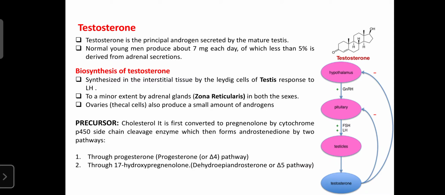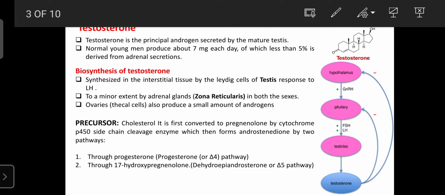Now we can learn regarding hormones like testosterone. Dear students, testosterone is the principal hormone or principal androgen that is secreted from the mature testes. Normally, young men produce 7 mg of testosterone each day. That is more than 95% of the testosterone, as less than 5% is secreted from the adrenal glands.